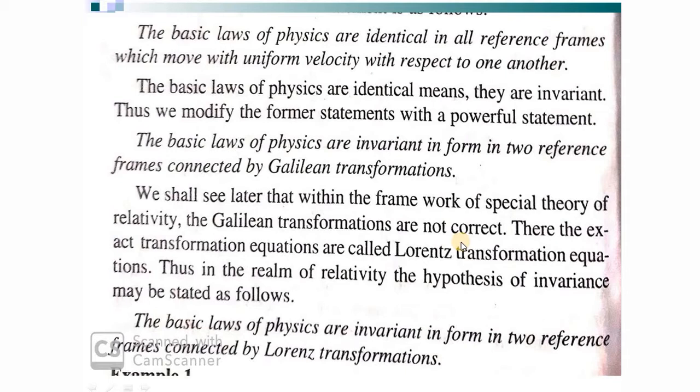Relativistic motions are those motions in which the velocity of the object is comparable to the velocity of light. In such cases, what happens? The transformation equations are called Lorentz transformation equations. So in the realm of relativity, the hypothesis of invariance changes to a new statement that the basic laws of physics are invariant in two frames connected by Lorentz transformation.